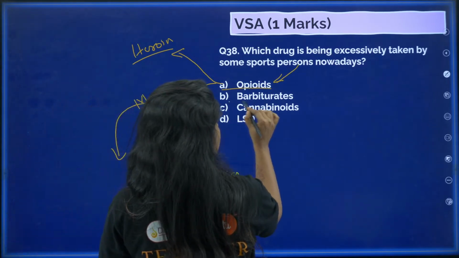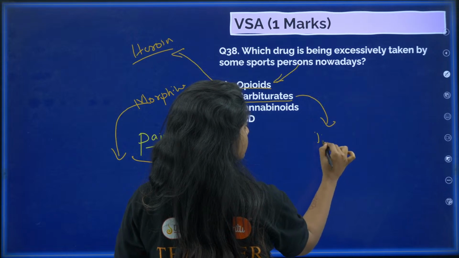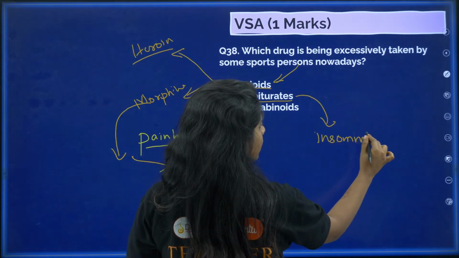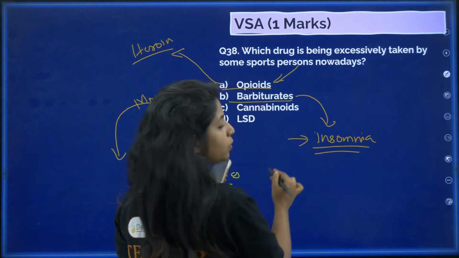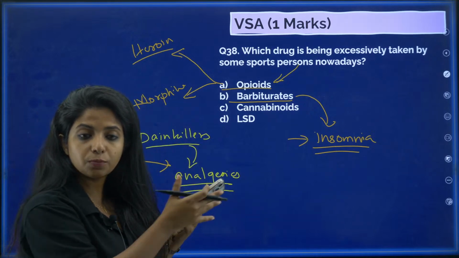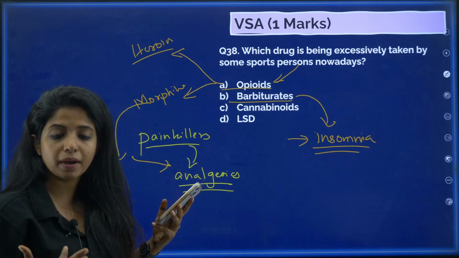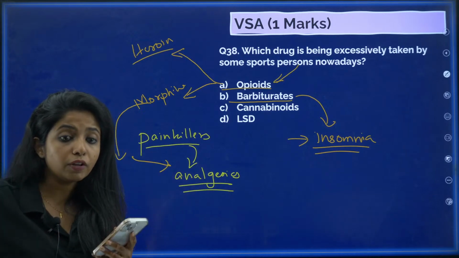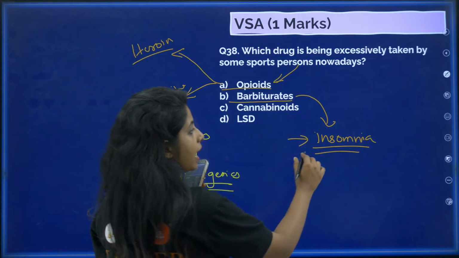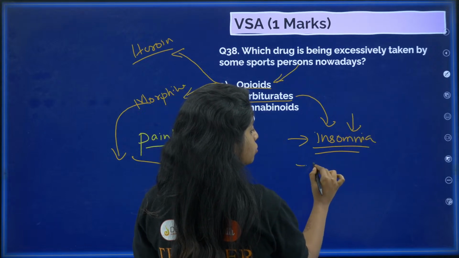Barbiturates, what does it do? Barbiturates are the ones basically for treating insomnia. That means for the people who do not get sleep, to have proper sleep, you have barbiturates, amphetamines and drugs like that. That is a whole different category of drugs. They treat insomnia and also depression.